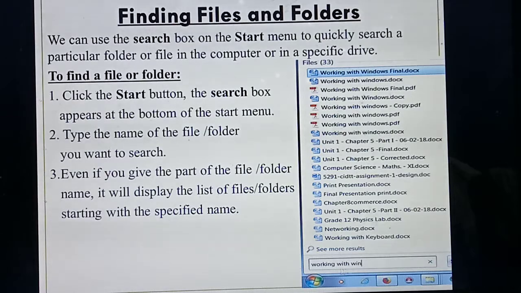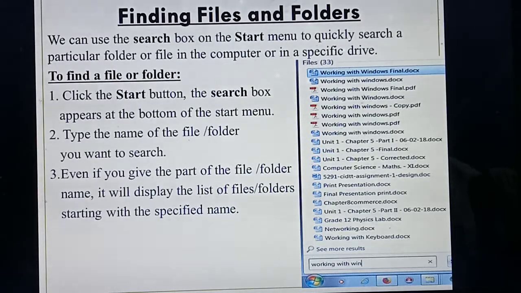Here you are going to open some Word document. What's the name of the document? Say they are giving something like working with Windows. In the search box, if you type working with, it searches for the Word documents. See, these are all the Word documents you have stored in your computer. Simply we can say, whatever the files are, it may be audio or video or a Word document or PDF file, whatever it may be, the files containing the words working with will be displayed.